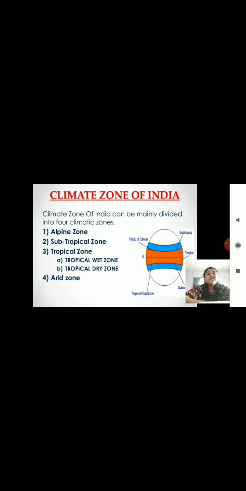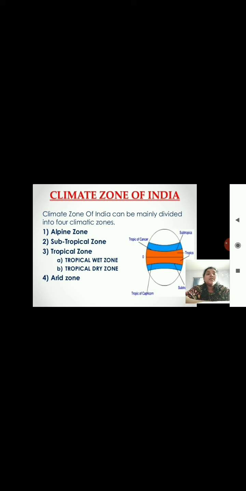So you can see here the climate zones. The climate zones of India are divided into four regions, that is alpine zone, subtropical zone, tropical zone and arid zone. The tropical zone is again divided into two parts, that is tropical wet zone and tropical dry zone.